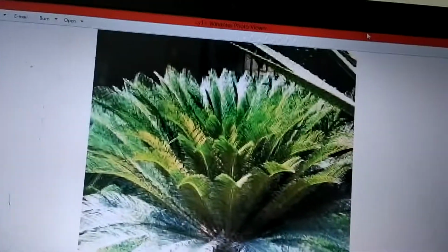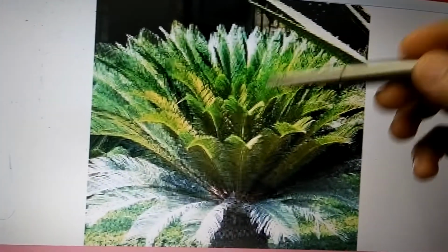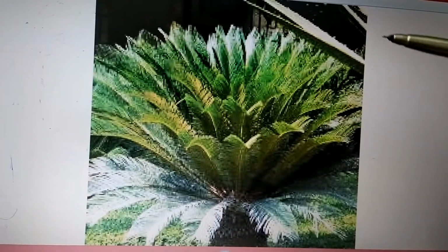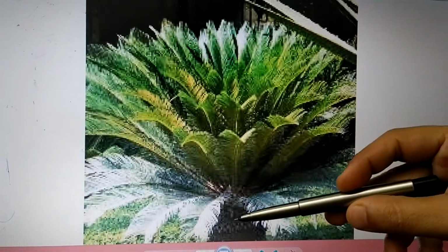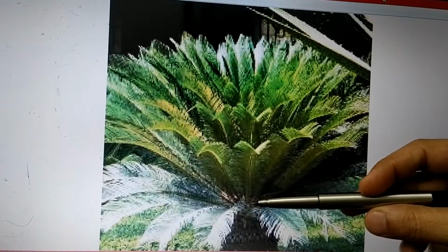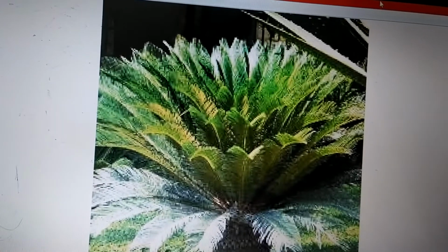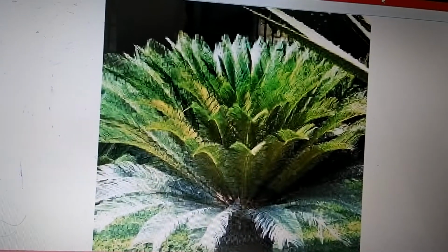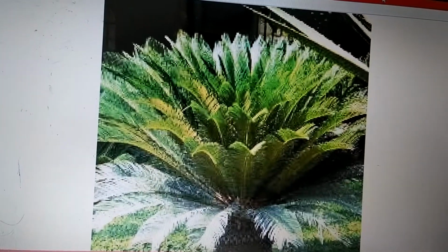So this is an example of a Cycadophyta, where we can see these plants are not tall. They are small plants where their stem is not branched. They are unbranched, with a crown arrangement of leaves at the tip. Leaves are arranged in the form of a crown. These leaves are compound. They are not simple. They are compound.